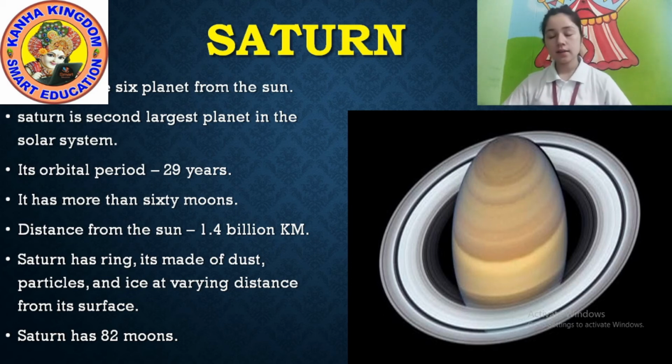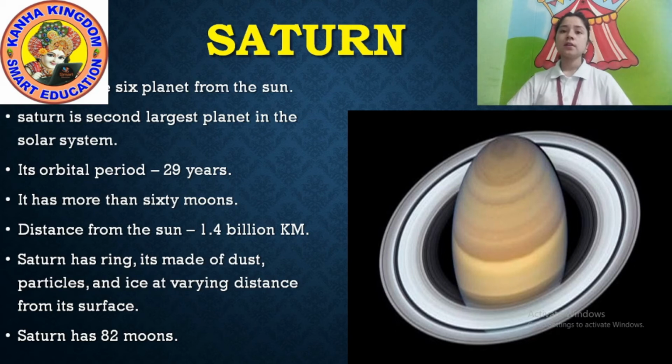So listen, I'll recall once. Saturn is the sixth planet from the Sun. It is the second largest planet in the solar system. Clear? First is Jupiter. It takes 29 years to complete one revolution, one round around the Sun.